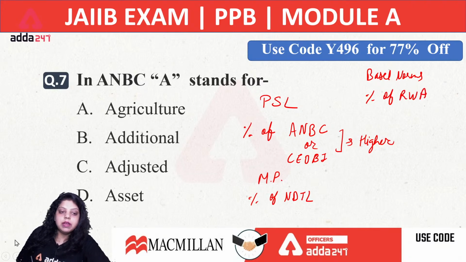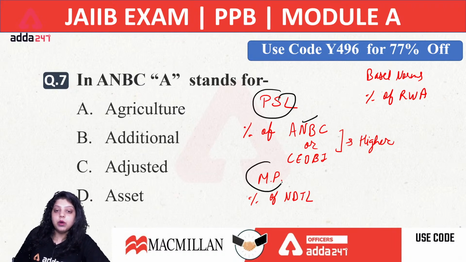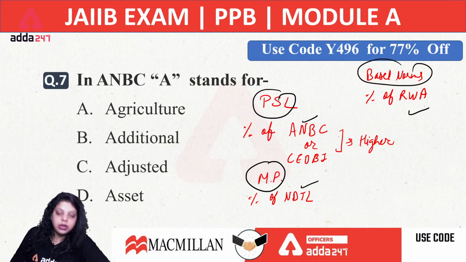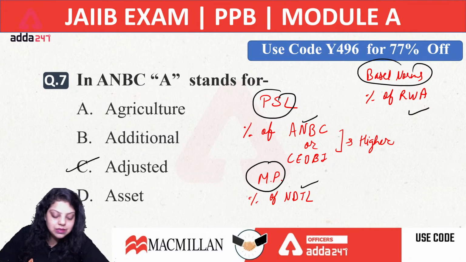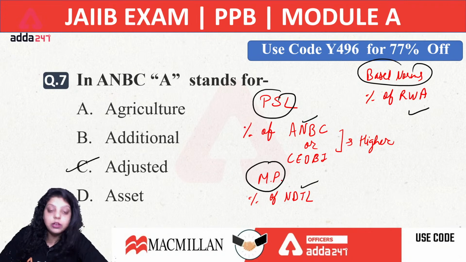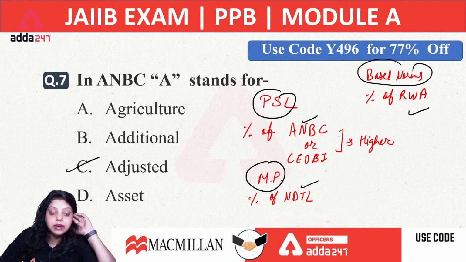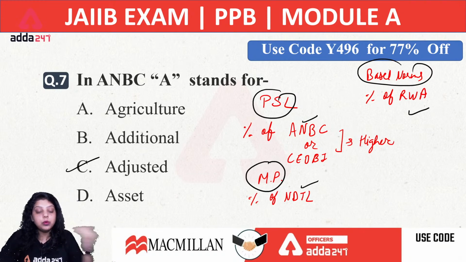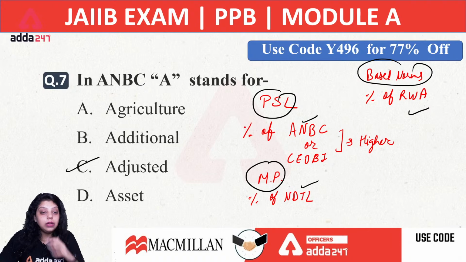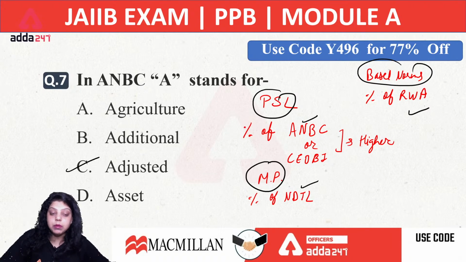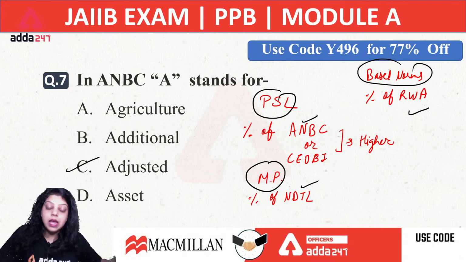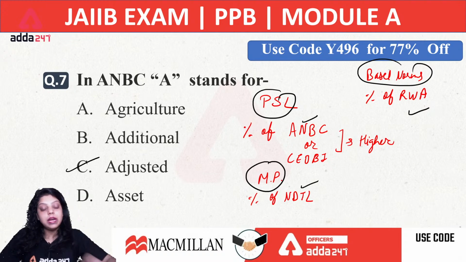So do remember where we use which term: in PSL we use ANBC or CEOBE, in monetary policy we use NDTL, and in Basel norms we use risk weightage asset. So the right answer will be, very good, C, adjusted net bank credit. ANBC stands for adjusted net bank credit. It is an amount of credit which is adjusted by the bank to provide to customers. After maintaining all the reserves, a certain amount of credit can be provided by a bank as a loan to the public, and that amount will be known as your adjusted net bank credit.